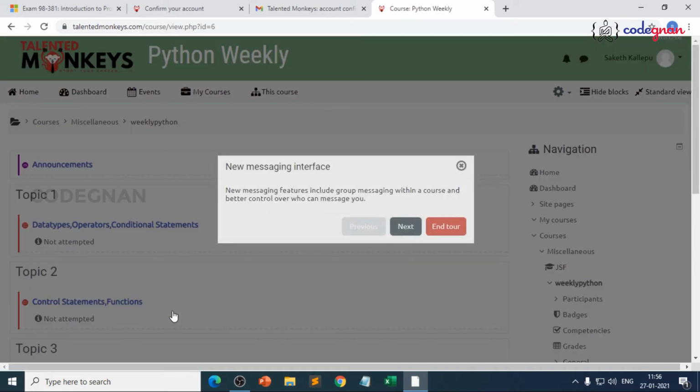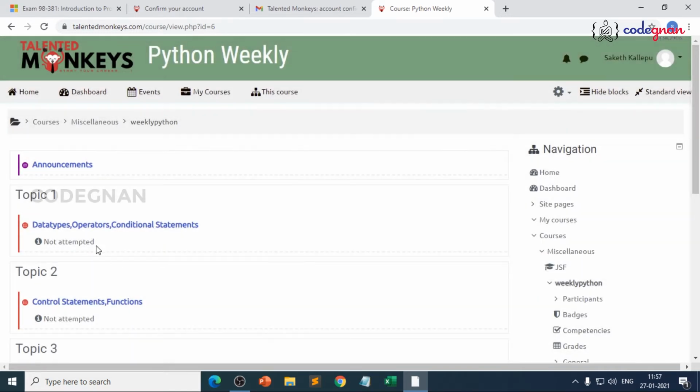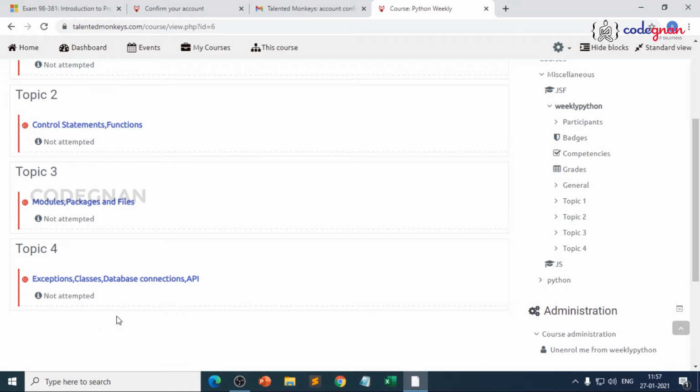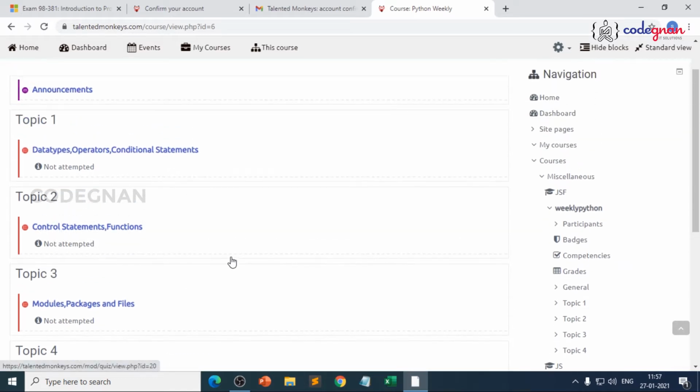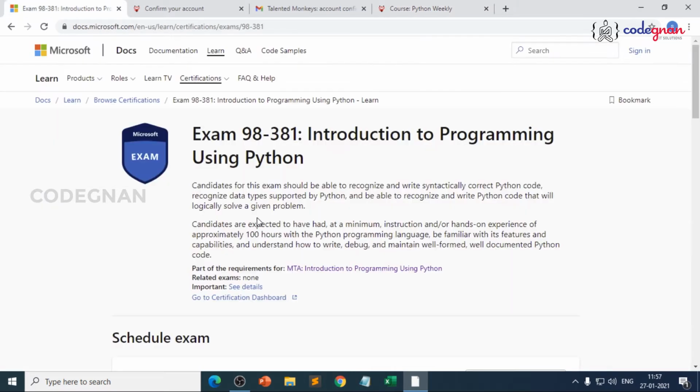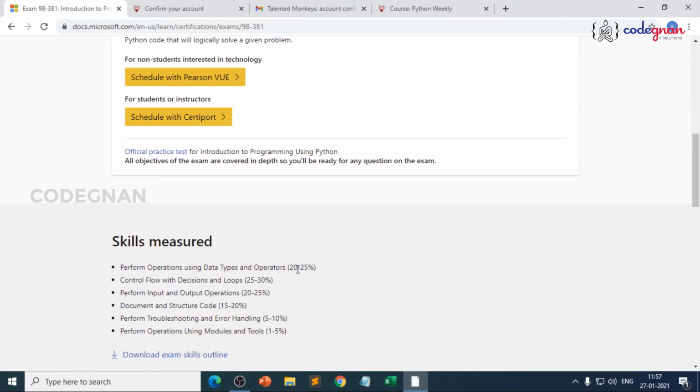There you can directly see the points where you are prompted on your screen. No need of a tour here because it's the interface that will be guiding you. You have topic 1, topic 2, topic 3, topic 4. What are these topics? We have designed our portal in such a way that once you finish each and every topic, if you go to the skills measured here, the weightage is the number of questions you'll be getting. So divide yourself. You'll be getting 38 questions in the exam.